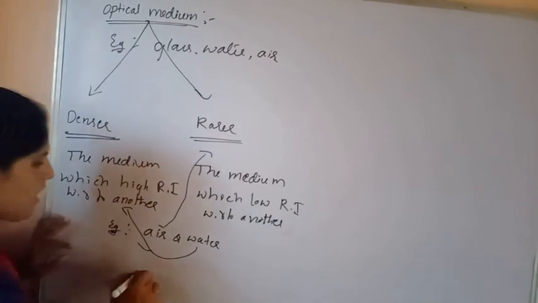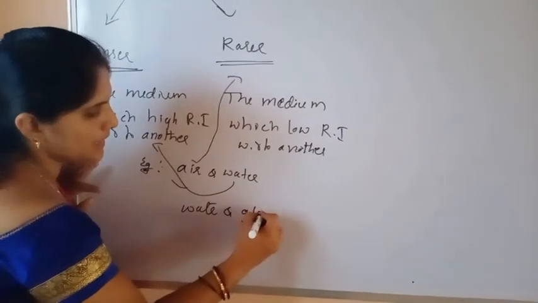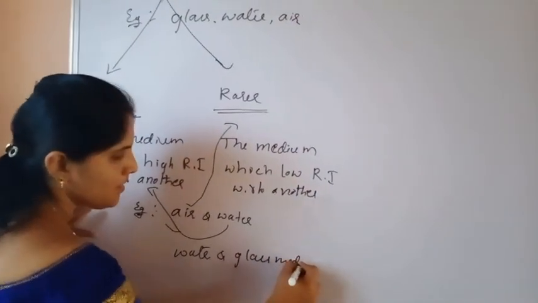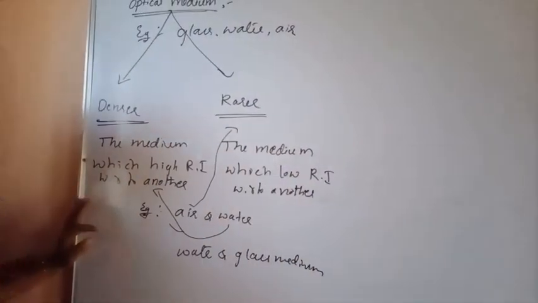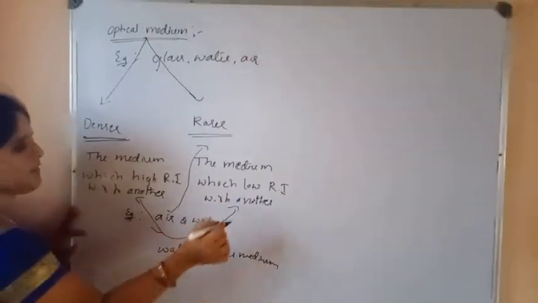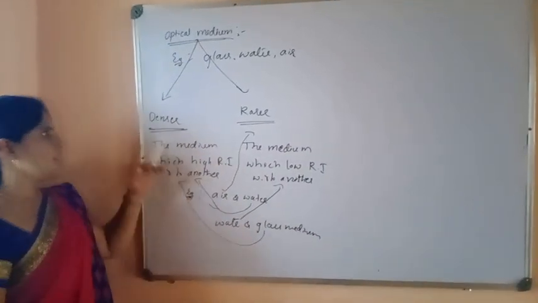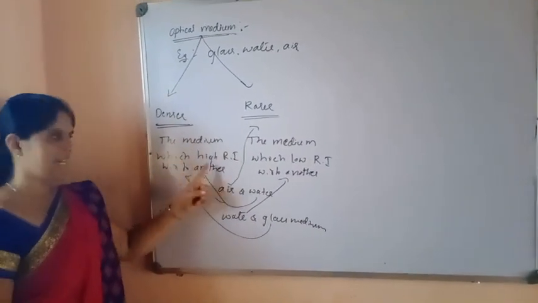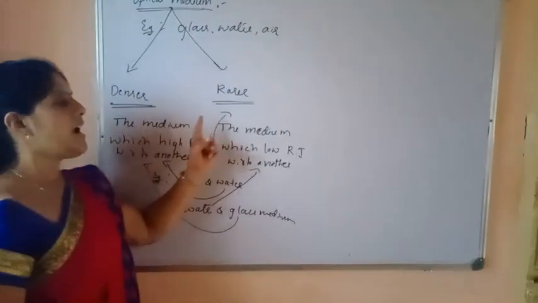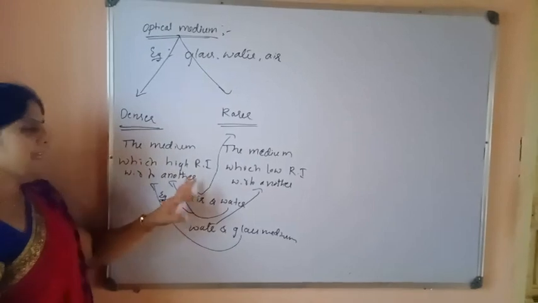Suppose you compare water and glass. For the water and glass pair, water is the rarer medium, and glass is the denser medium. So denser medium is the medium which has high refractive index with respect to another, and rarer medium is the medium which has low refractive index with respect to another.